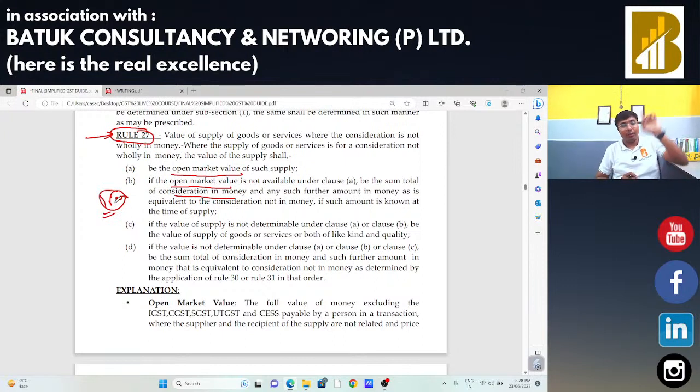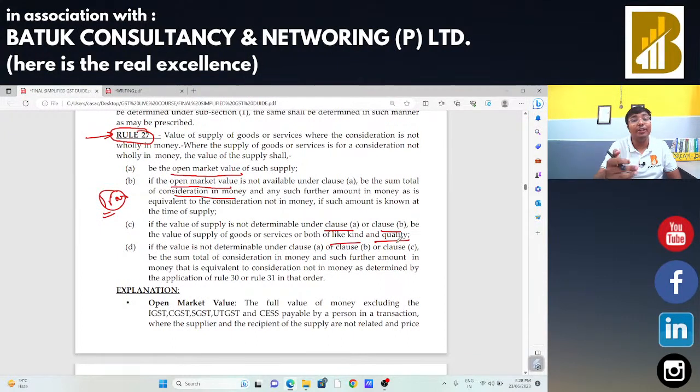So first we are going to take the open market value. Second, the money I have in hand, that is money plus monetary consideration. If we are not able to decide the value of supply as per A and B, in that case we can take the value of the same like kind, like quality and like quantity. Here it is just mentioned like kind and like quality.